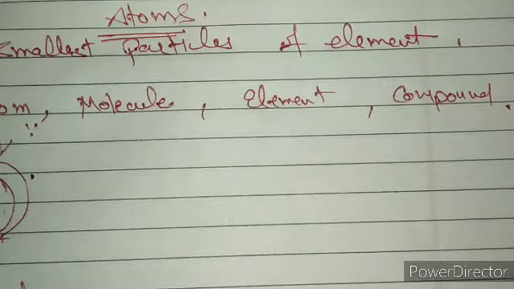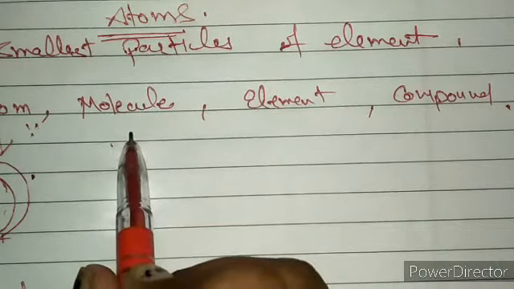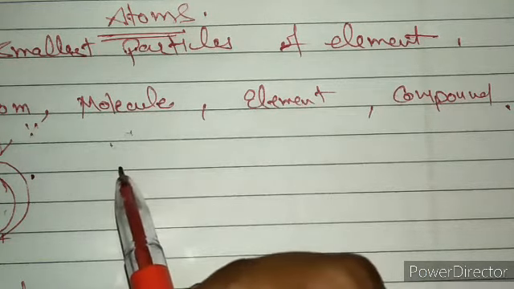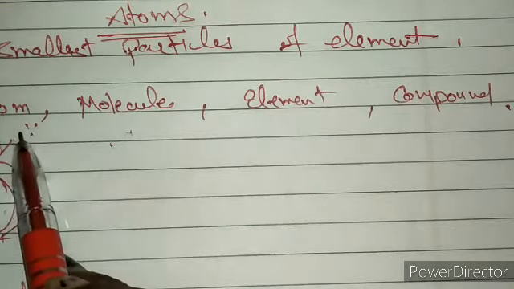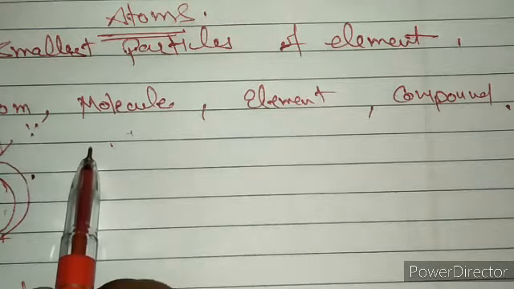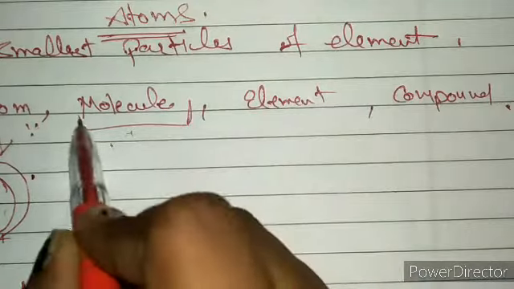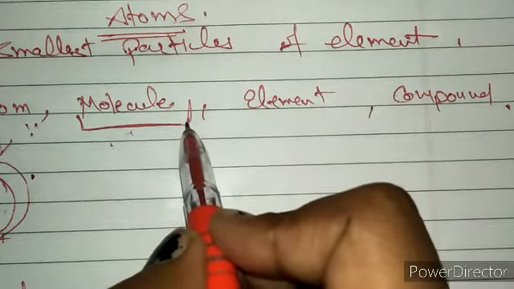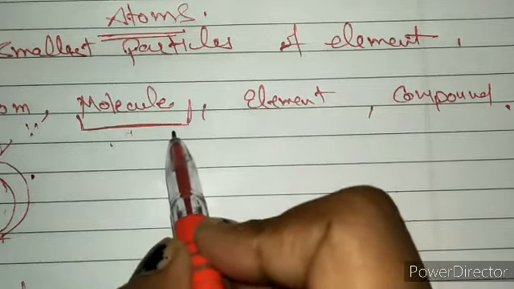Now move to molecule. What is a molecule basically? A molecule is also the smallest particle of an element or compound. Okay, an atom was the smallest particle of an element only, but a molecule is the smallest particle of even a compound.